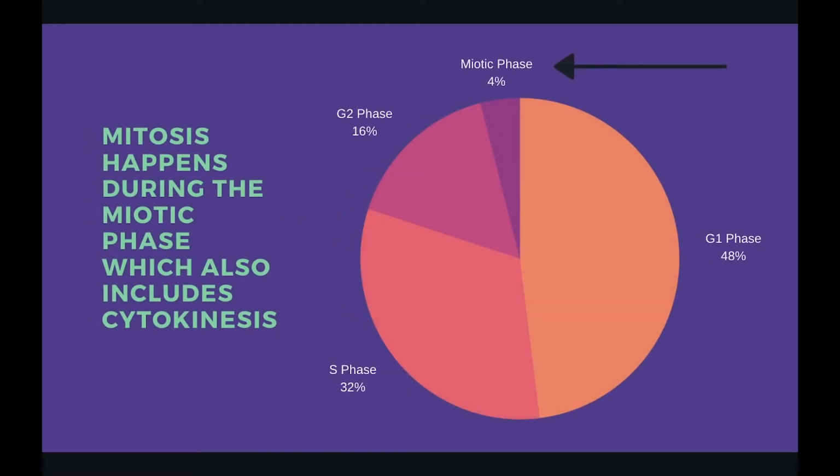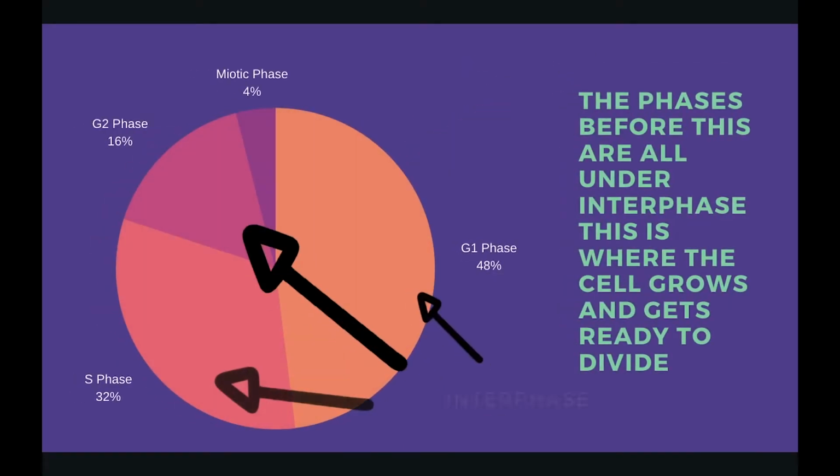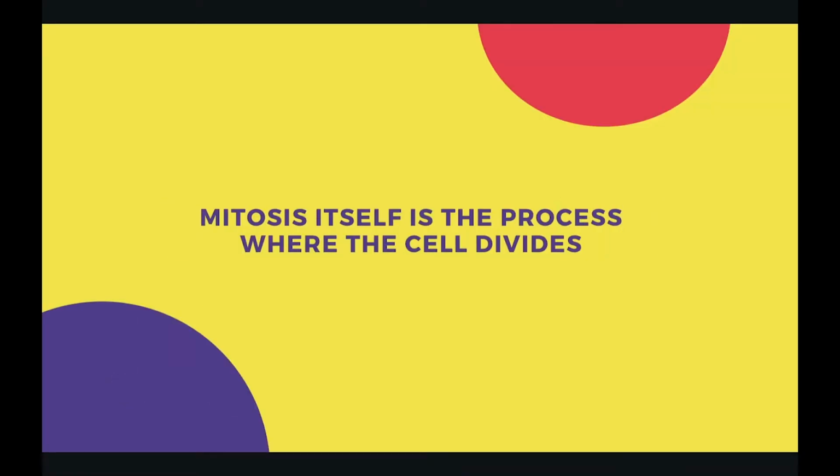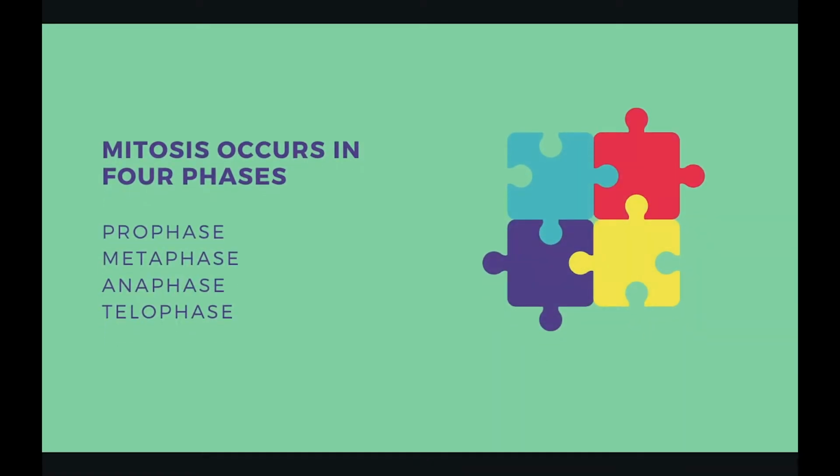In the cell cycle, mitosis happens during the mitotic phase, which also includes cytokinesis. The phases before this are all under interphase. This is where the cell grows and gets ready to divide. Mitosis itself is the process where the cell divides. Mitosis occurs in 4 phases: prophase, metaphase, anaphase, and telophase.